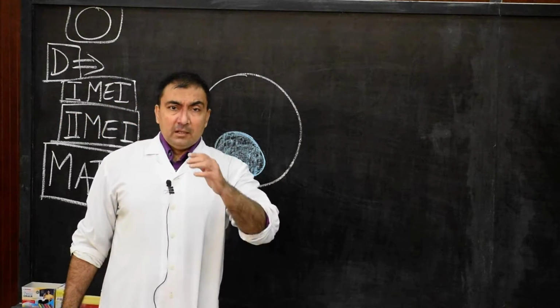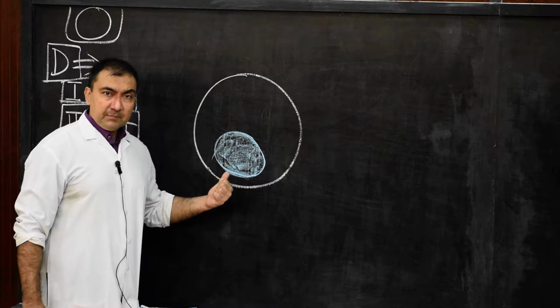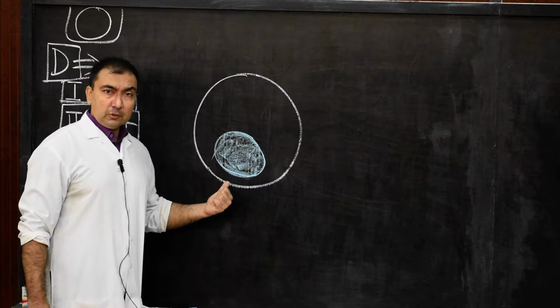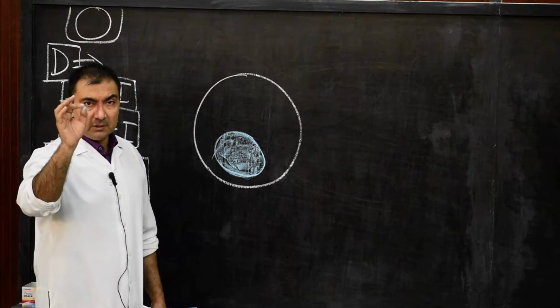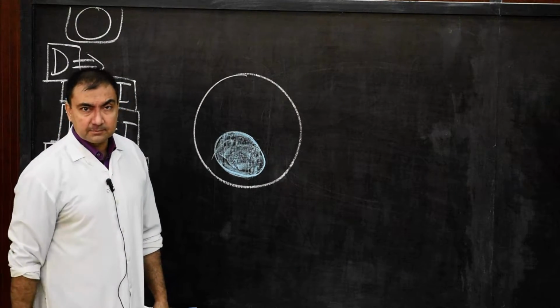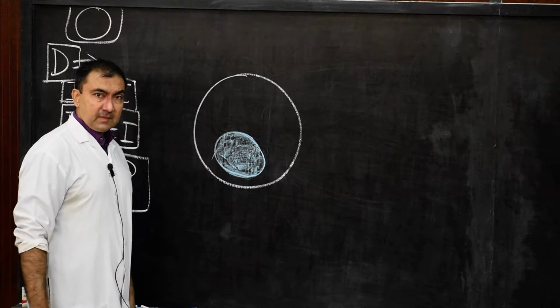Now, this primary oocyte will have how many chromosomes? Diploid. So it will have 44 autosomes and 2 X chromosomes, therefore total 46 chromosomes, diploid character. Nucleus is eccentric in position.